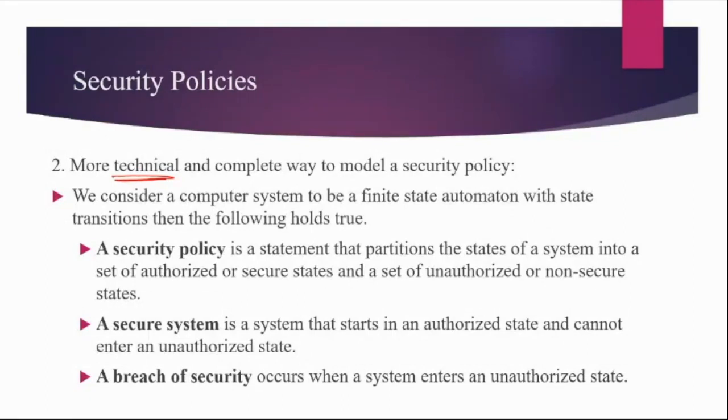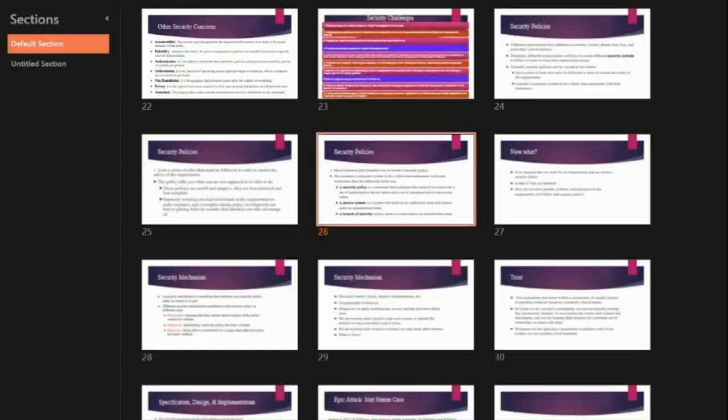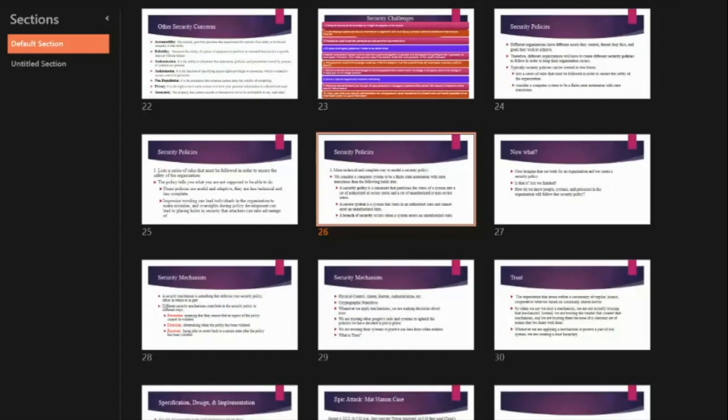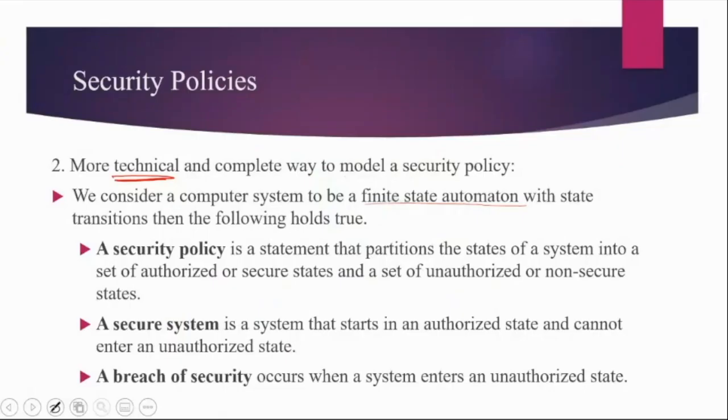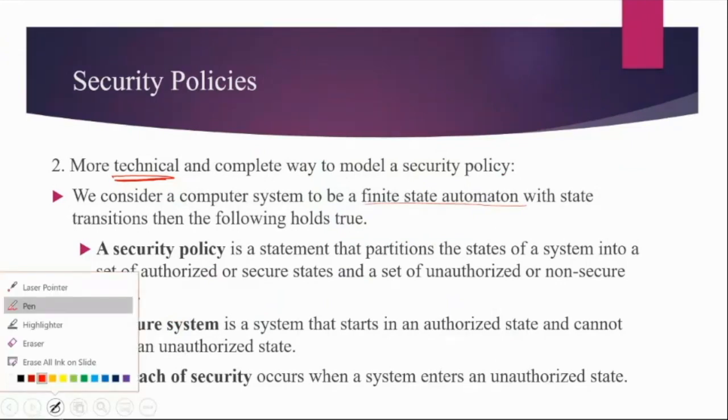And the way is, we will consider the entire system in the form of a finite state automata, where there are different states and state transitions going on. So the entire system is divided into some states.